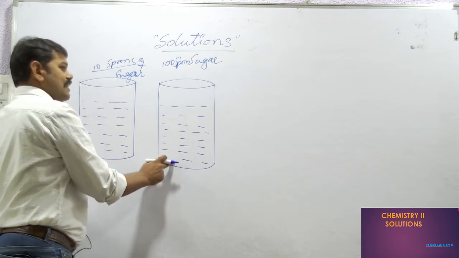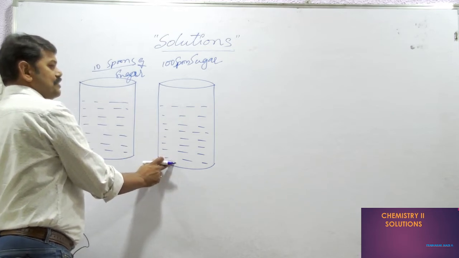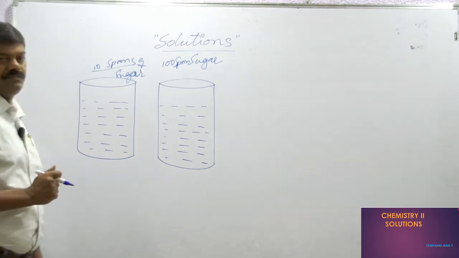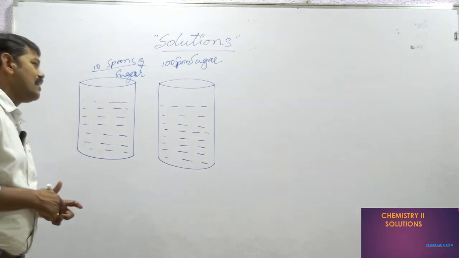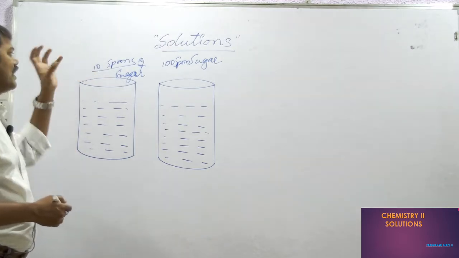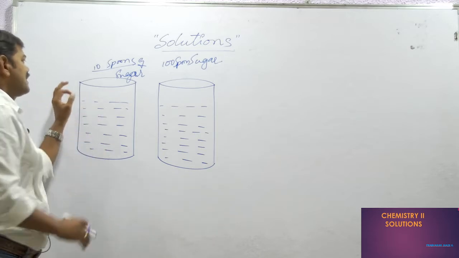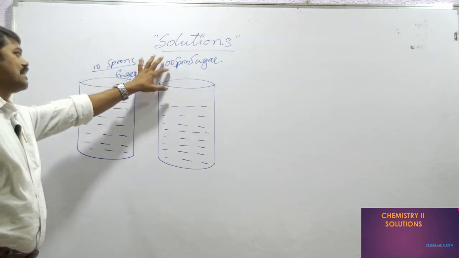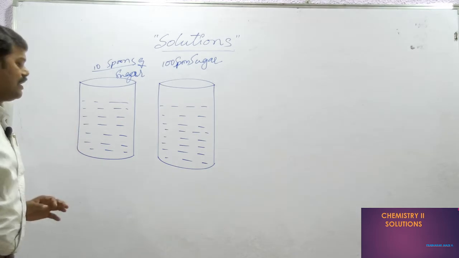This is generally called a concentrated solution, and this is called a dilute solution. It means, based on the amount of solute, how much quantity is in the solution. Here, just relating to 10 spoons and 100 spoons, we are discussing the solution.